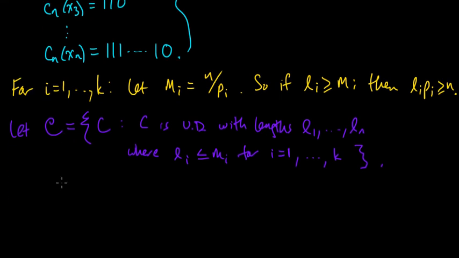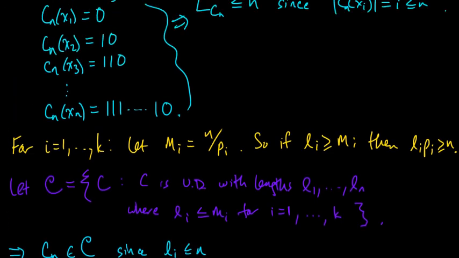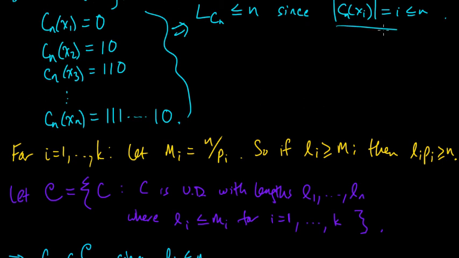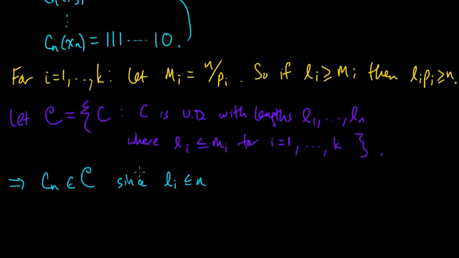I claim that Cn, this reference code, is in this collection of codes. Since we know that the length of the ith code word is always less or equal to n, right? That was our Li, whatever, the Li for this n code. I don't know, what should I call that? LiCn or something like that.